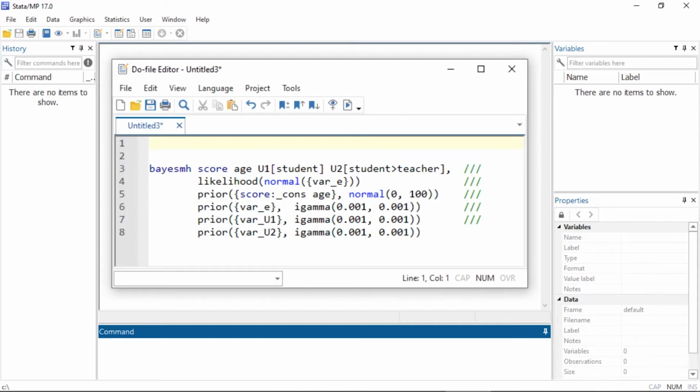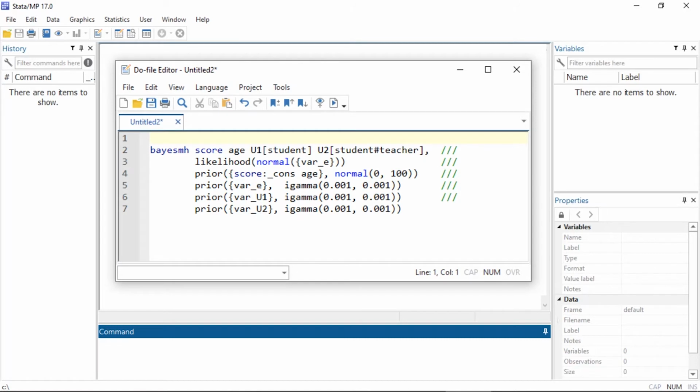If the students are nested within teachers' classrooms, you can fit a three-level model by including a random intercept at the student within teacher level by typing U and placing student > teacher in square brackets. If the students are nested within teachers' classrooms, but the students are placed in different classrooms each year, you can fit a three-level crossed random effects model by including a random intercept at the student within teacher level by typing U and placing student#teacher in the square brackets.